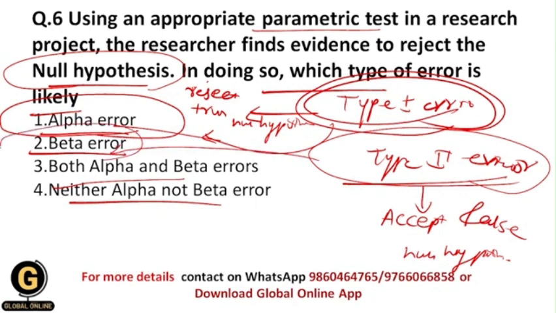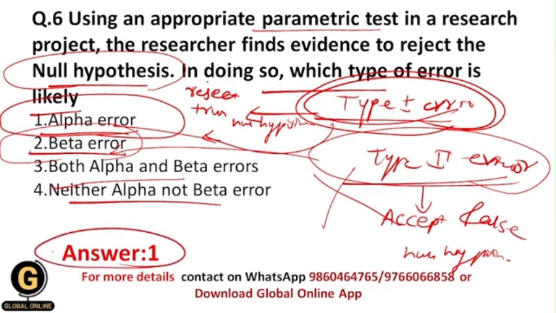and the probability of occurring type 2 error is called beta or beta error. But in this situation, the researcher is going to reject the null hypothesis, and he is not going to accept it, and that's why type 2 error gets eliminated. So the only remaining option will be type 1 error, and its probability is what? Alpha error, and that's why your correct answer should be 1, that is alpha error. As well, students, both the errors do not occur simultaneously in any research process. So your correct answer should be 1.